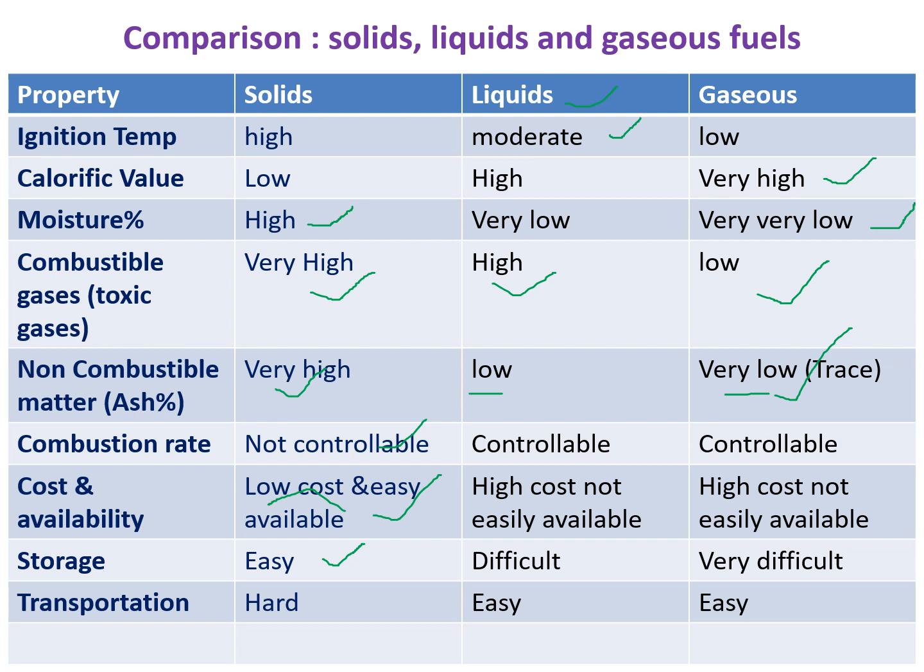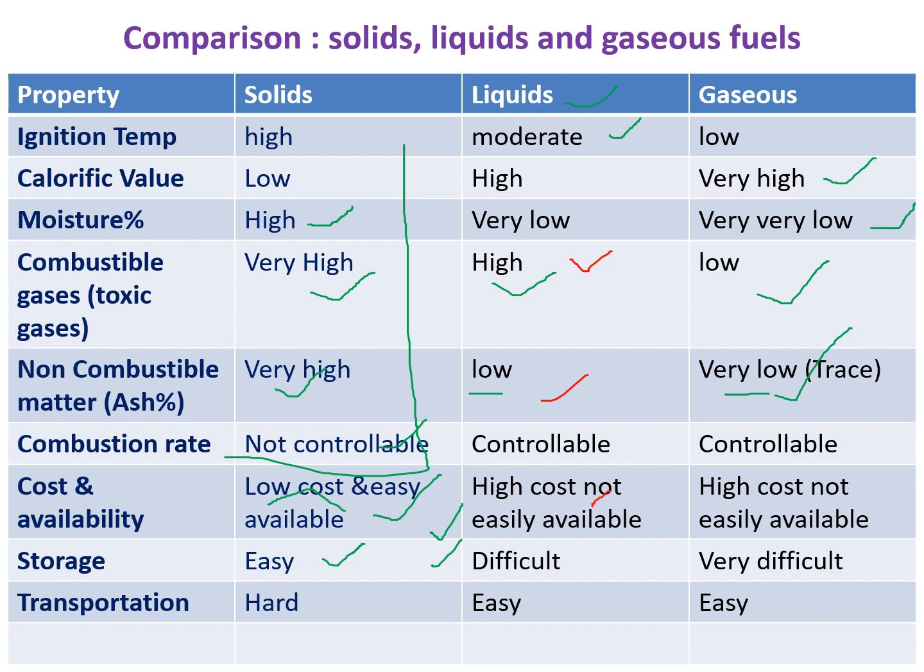A question may also be asked like this: what are the merits and demerits of solids? You can see here almost all are demerits for solids. The only merits are their cost and their storage. Remaining all are demerits. If you see the liquid part, the demerits are high moisture, high combustible gas, low non-combustible matter, and high cost.